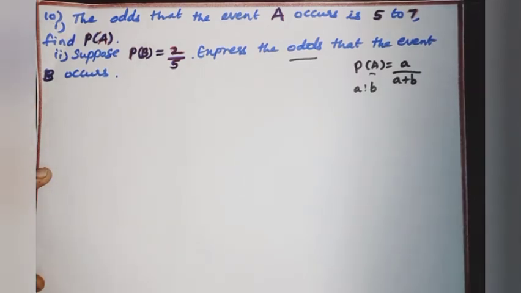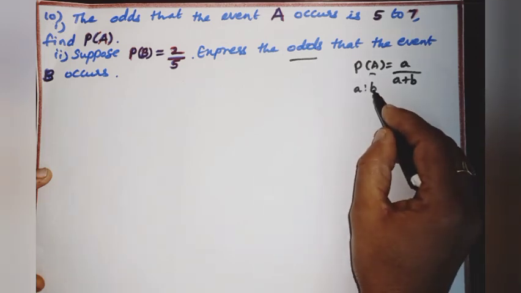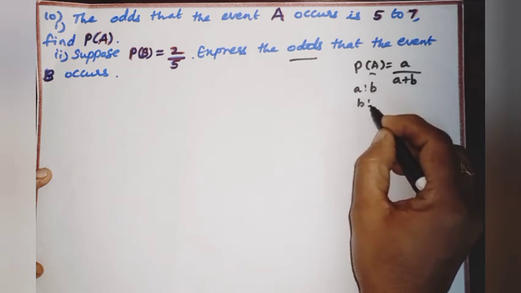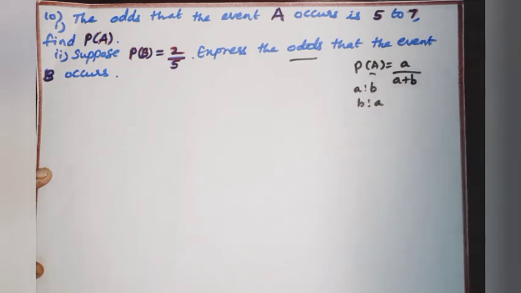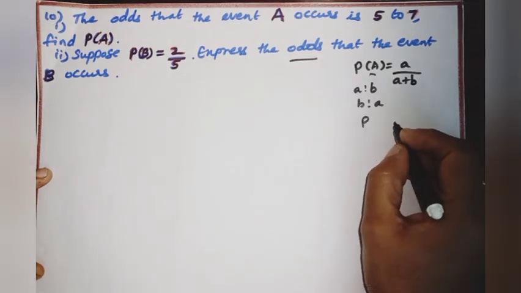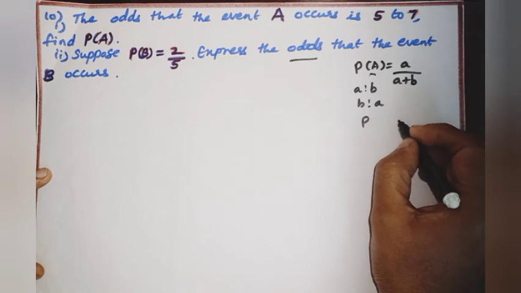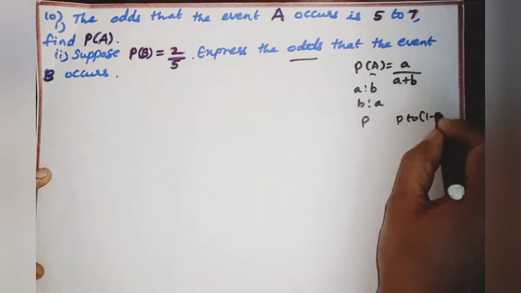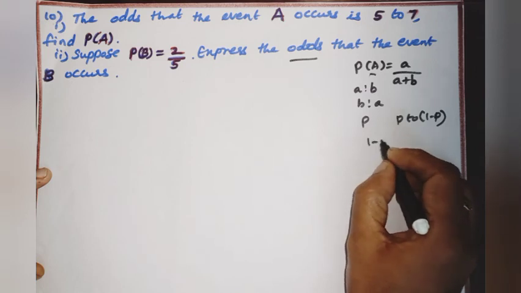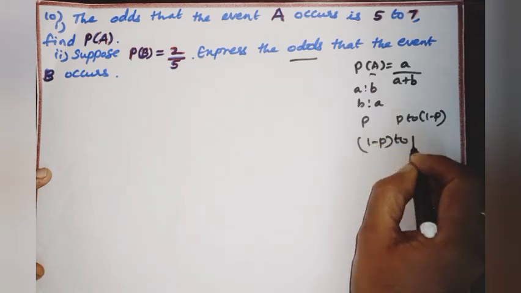Further, it may be noted that saying the odds are a is to b in favor of an event is the same as to say that the odds are b is to a against the event. If the probability of an event is P, then the odds in favor of its occurrence are P to 1 minus P, and odds against its occurrence are 1 minus P to P.